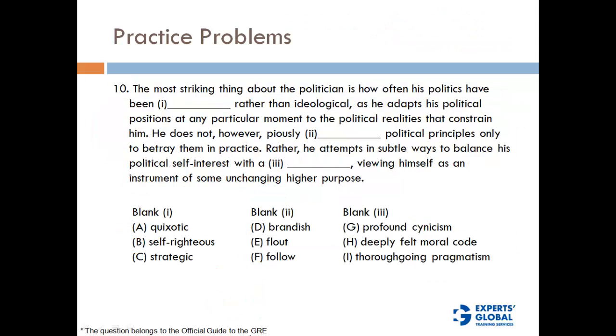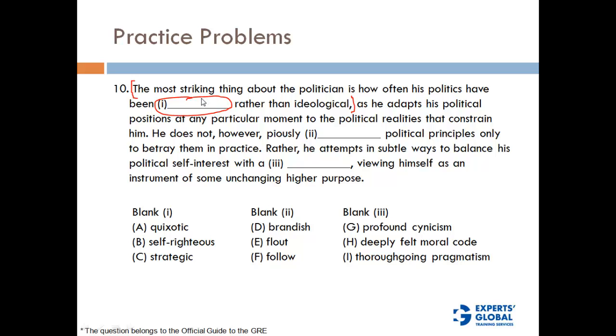So let's move to this one now. Okay, so this paragraph is about a politician. So let's go through the facts. The most striking thing about the politician is how often his politics have been dash rather than ideological, right? So this itself is giving us some clue. So we are saying that whatever this is, it is not ideological, right?